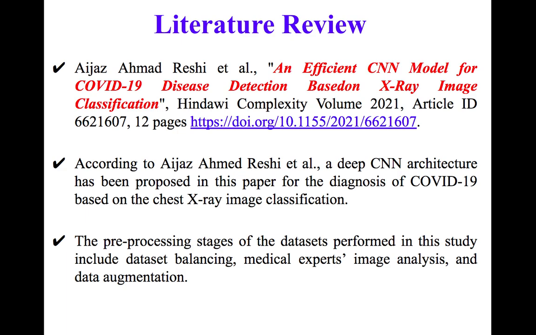In this paper they used a convolutional neural network architecture, that is a deep CNN, applied on X-ray image classification, but we observed drawbacks like less accuracy and high time complexity, and that's why we would like to extend our research on this topic.